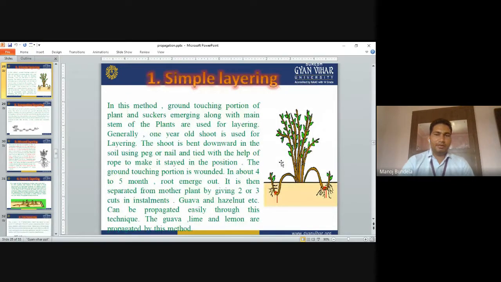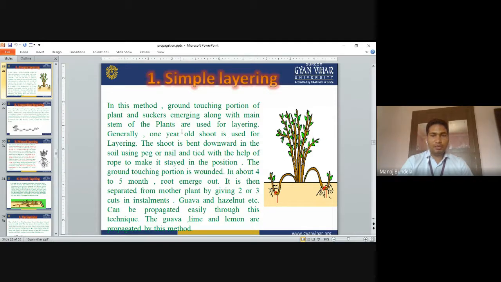Simple layering. In simple layering, we select one stem and bend it, and from the bent portion the roots will develop. Then we cut it from here and plant it in the nursery. In this method, the ground-touching portion of the plant and suckers emerging along with the main stem are used for layering.